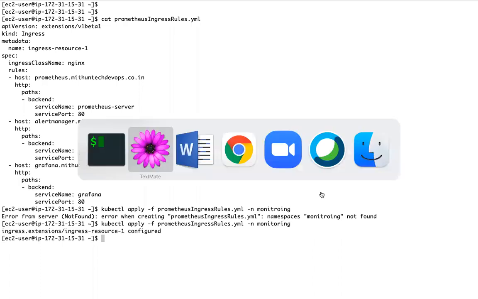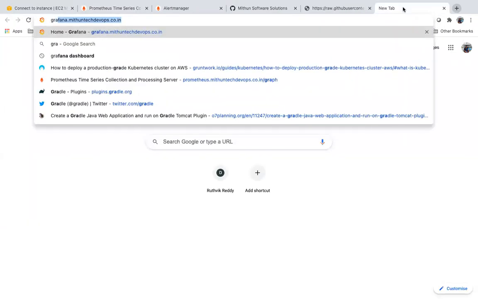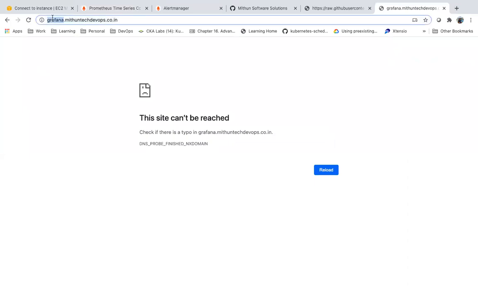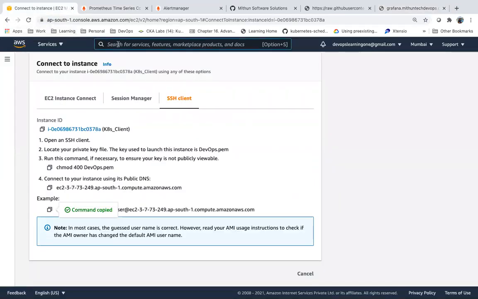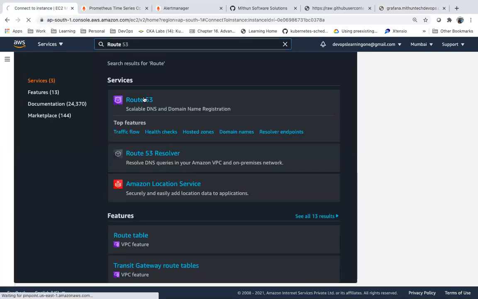Now I have to do the DNS mapping. As of now, I have not done this for grafana.mithuntechdevops.co.in in the Route 53 of AWS. So let me do that.